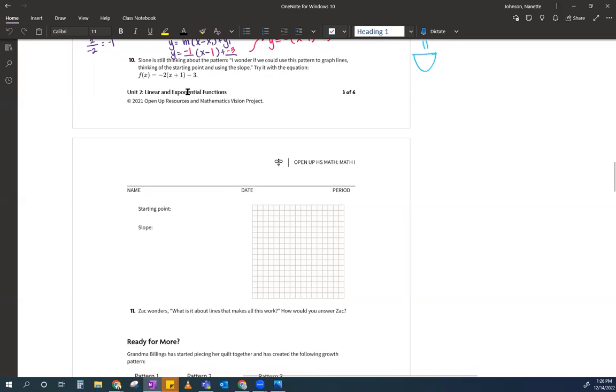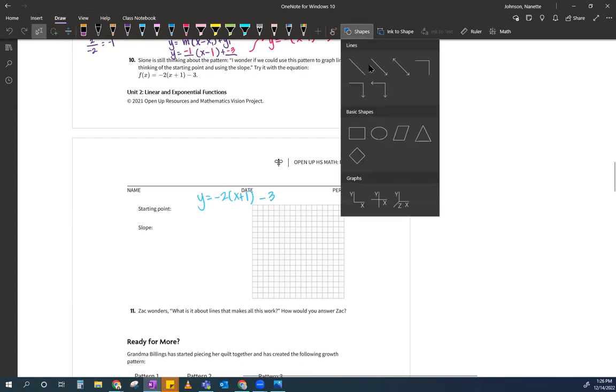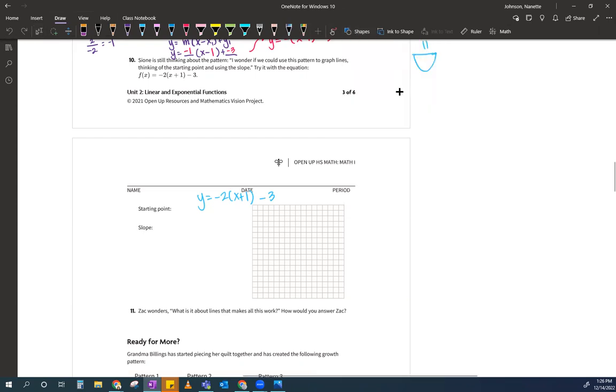And so I'm going to pull this guy down here. So y equals -2(x + 1) - 3. And the very first thing that I want to do is draw axes, and I like drawing axes because they're a little bit straighter. It might not snap into place.